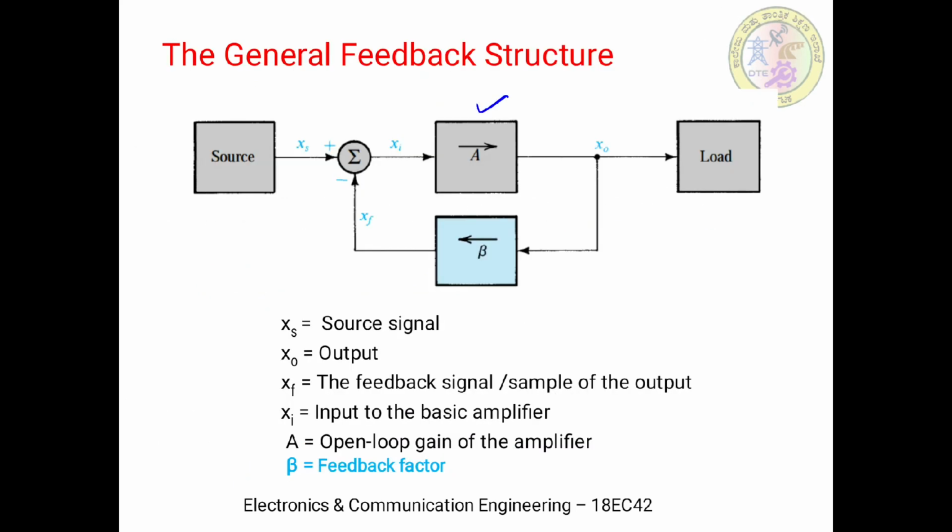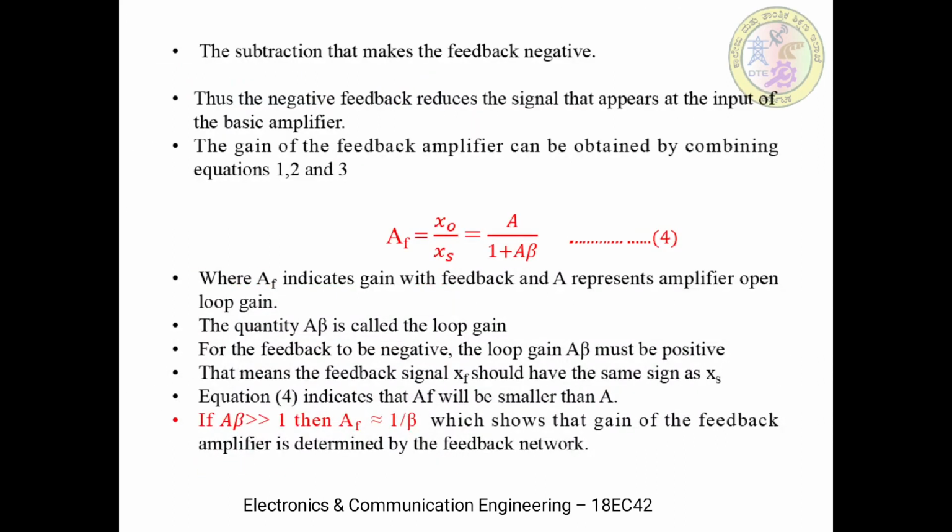If there were no Xf, then the complete Xs would enter A, and Xi would be equal to Xs. But now as Xf is entering the junction with the negative sign, some part of whatever Xs you provide is subtracted, and only the remaining portion enters the amplifier. So negative feedback reduces the signal that appears at the input of the basic amplifier.